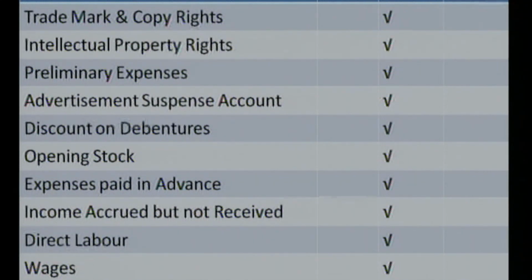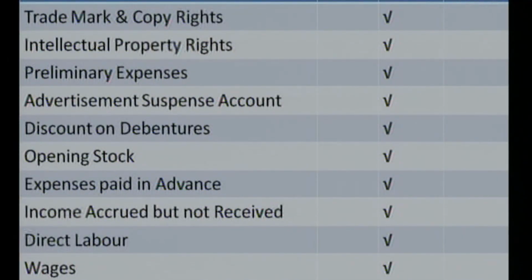Trademark and copyrights, intellectual property rights. Both of them are invisible fixed assets or capital assets. So being assets, both of them bear the debit balance.